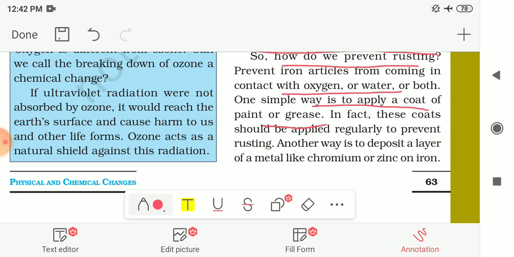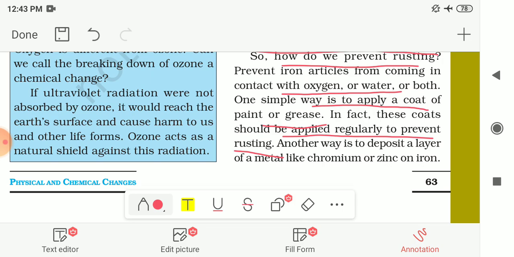So this is how we can prevent this rusting. In fact, these coats should be applied regularly to prevent rusting. If you are painting the colors or painting the objects which are made up of iron, or oiling this kind of articles, then you have to apply it at regular intervals of time to prevent this rusting.